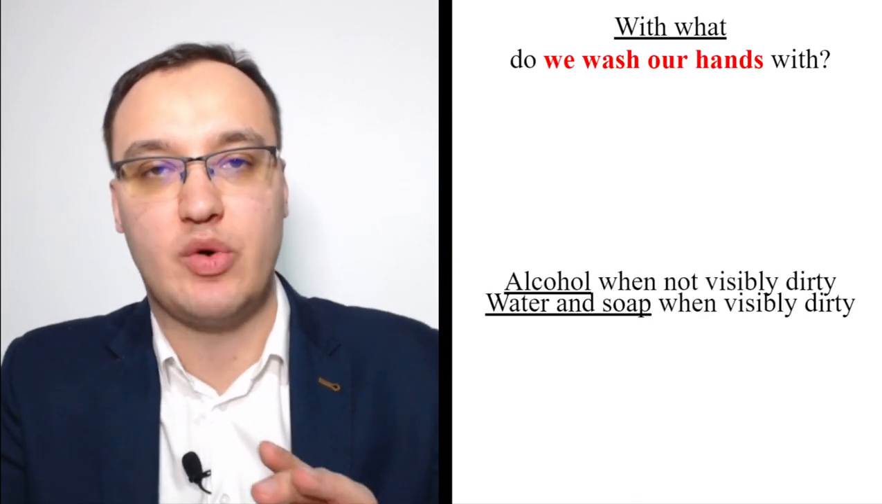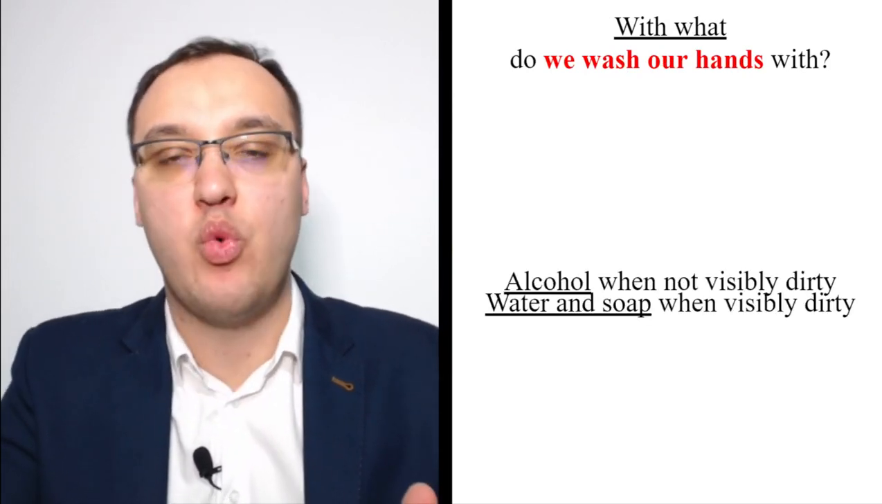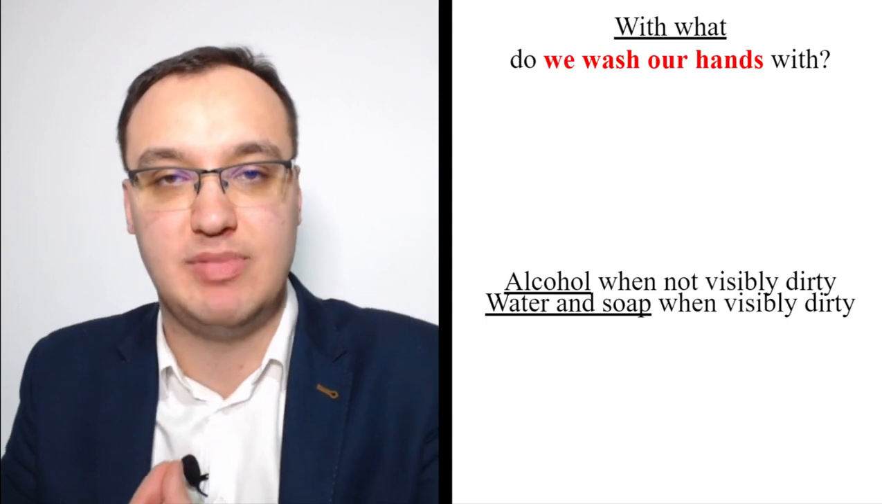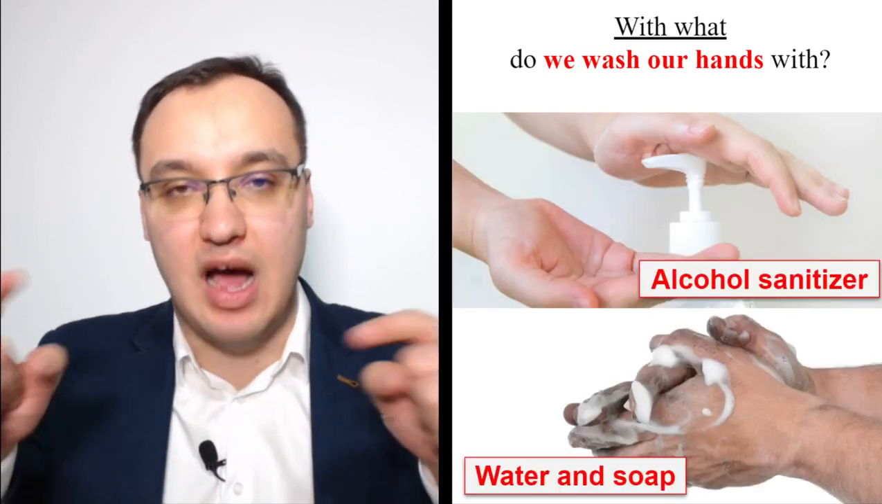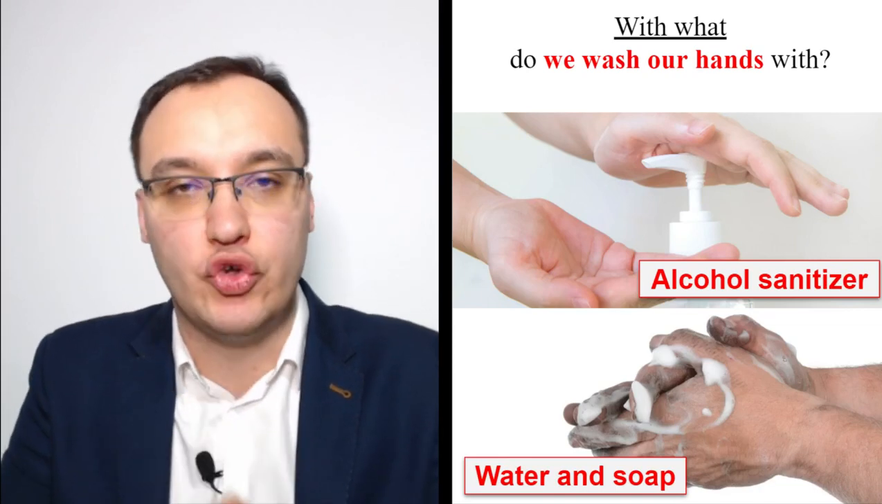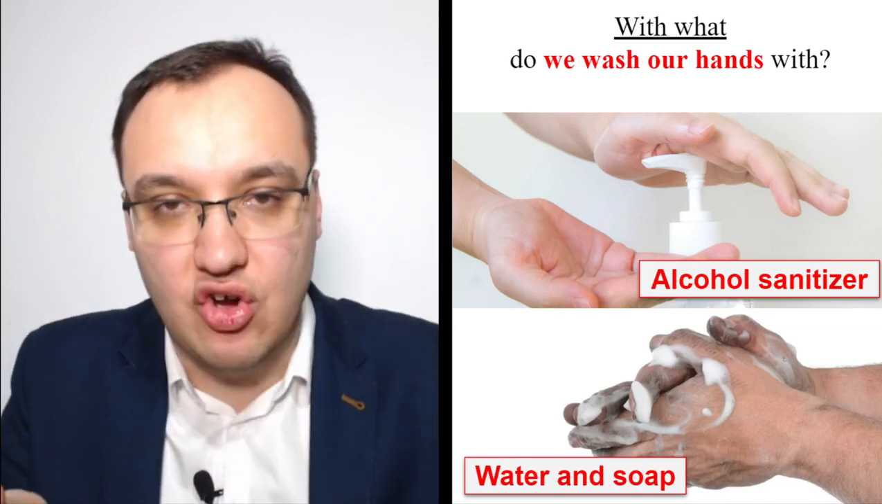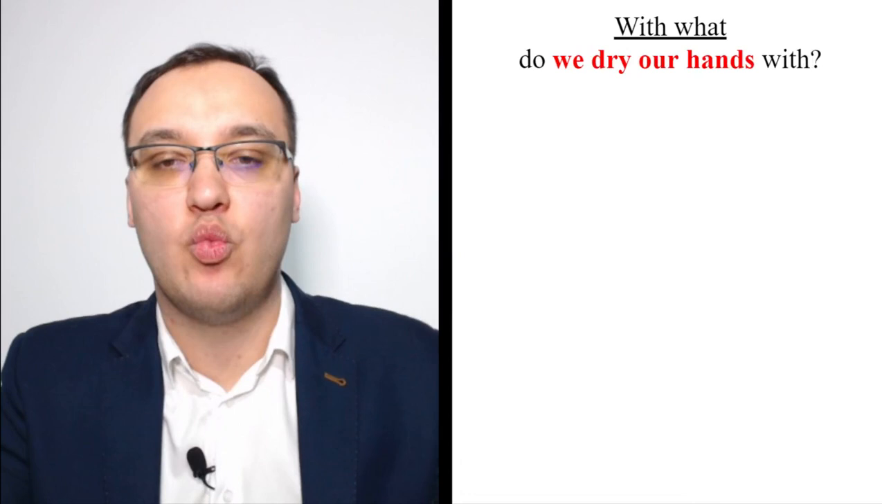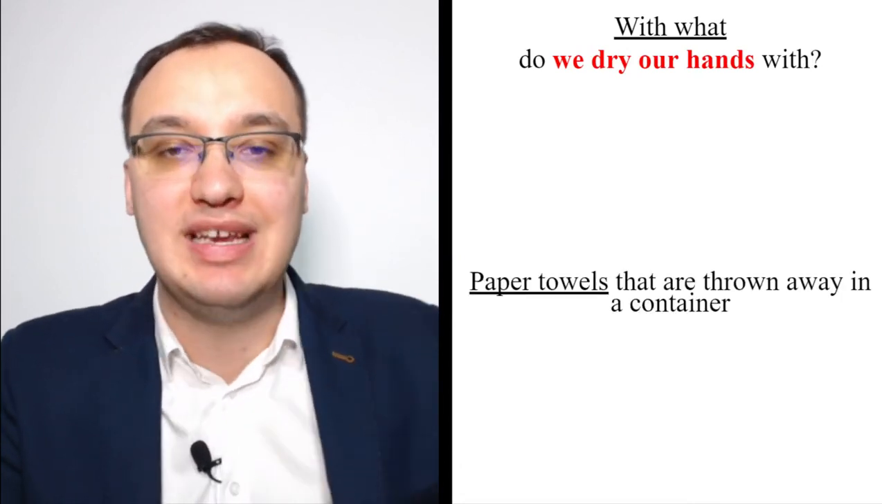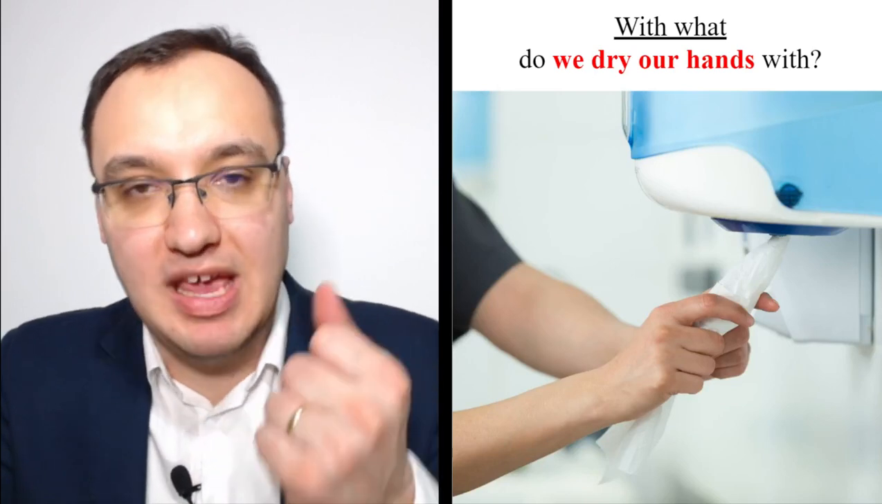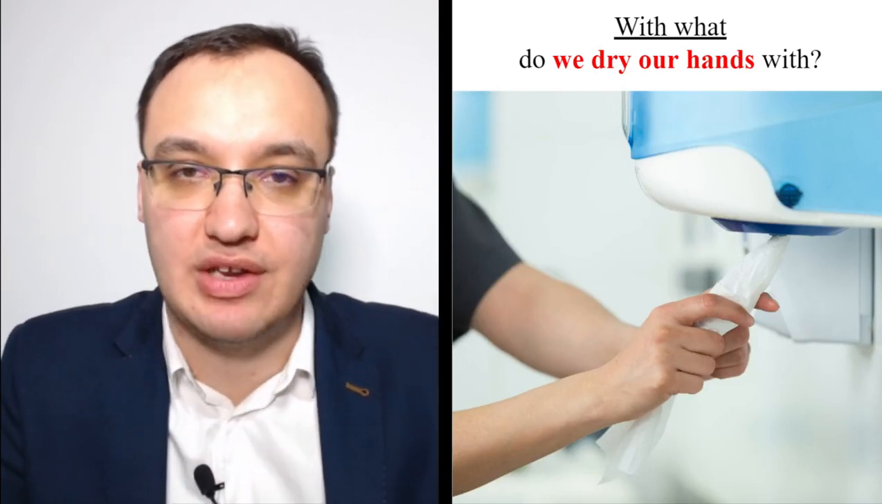With what do we wash our hands? Alcohol, when it's not visibly dirty, and water and soap when it's visibly dirty. So you see, if the hand is dirty, then water and soap, otherwise alcohol sanitizer, okay? With what do we dry our hands? Paper towels that are thrown away in this container. Paper towels thrown away in this container.